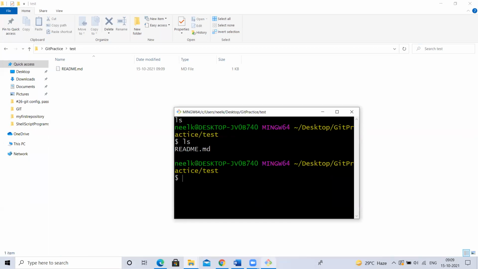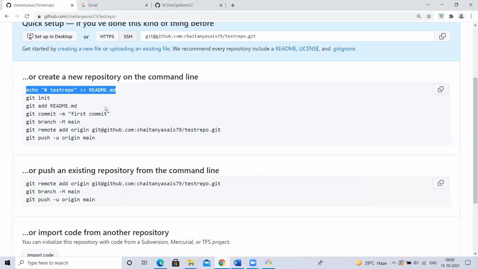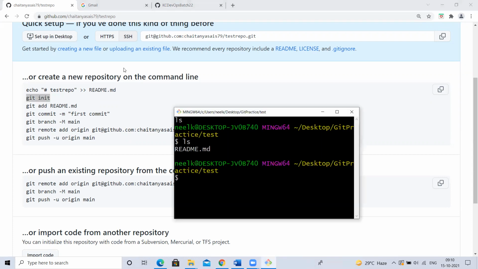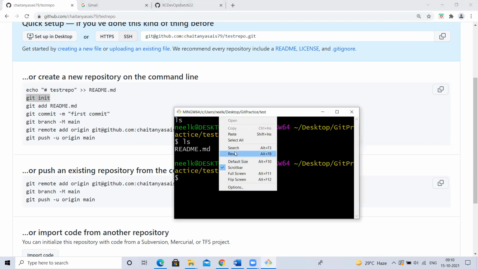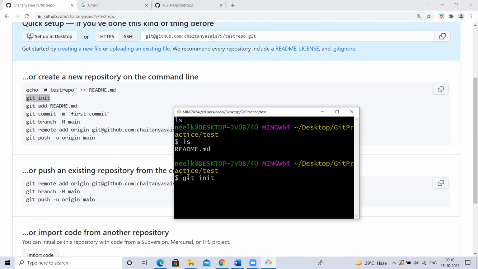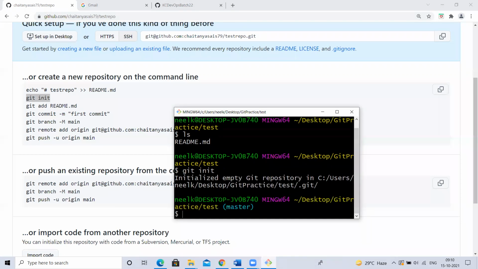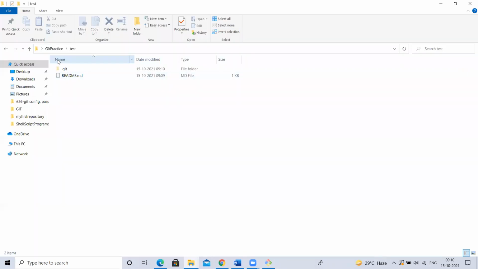Now what do I want to do? I want to init a repository. If there is a repository with one file, I can easily clone it, and when I clone it, I'll get one .git repository in my local. But here there is nothing to clone. So I created a file, and I want to initialize a local repository. This git init is the command which will initialize a git repository in your local. It says initialized empty git repository. See this .git, it has been created.